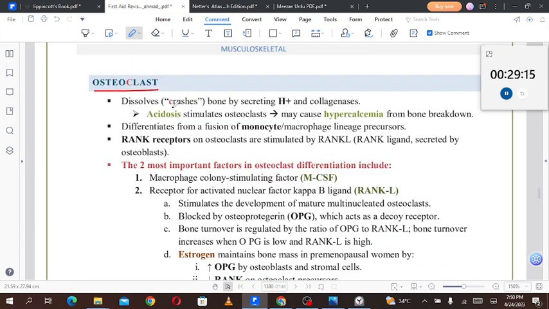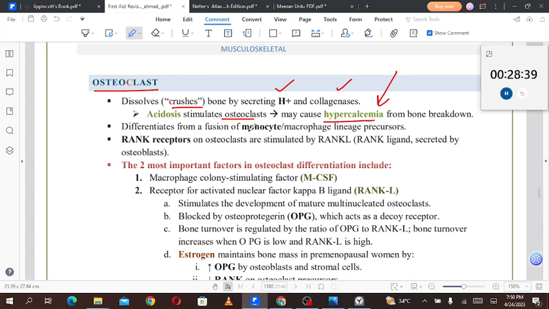Osteoclasts dissolve or crush the bone by secreting H+ and collagenases. Acidosis stimulates the osteoclasts and may cause hypercalcemia from bone breakdown. They secrete H+, and if there is acidosis, the osteoclasts are stimulated in the acidic environment. That is why in acidosis the calcium level of the blood increases, because of bone resorption, as acidosis stimulates osteoclastic activity.